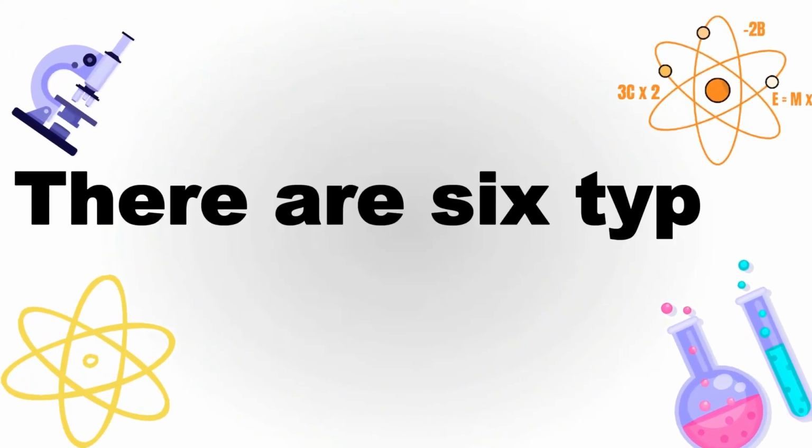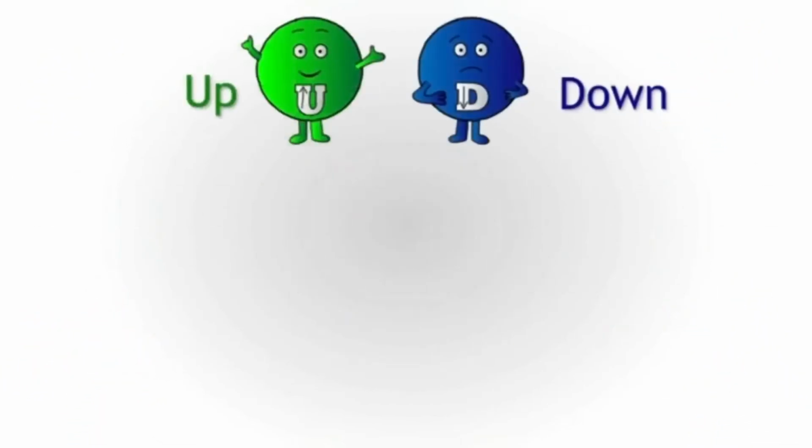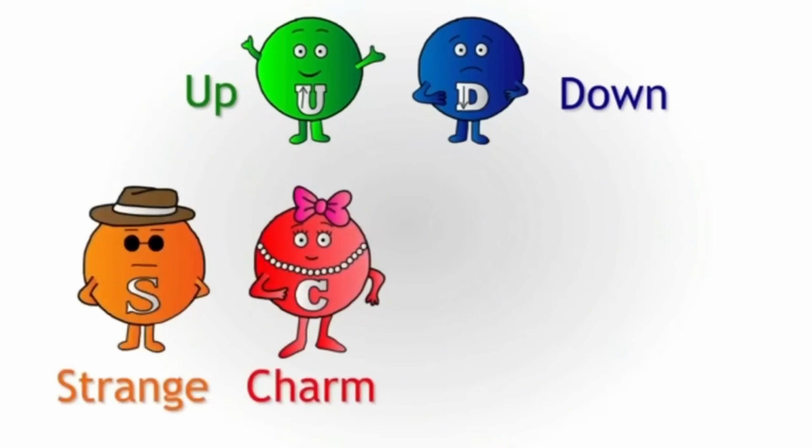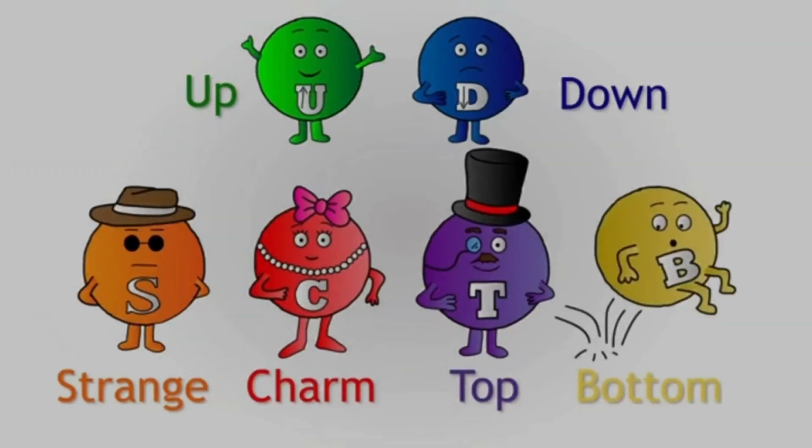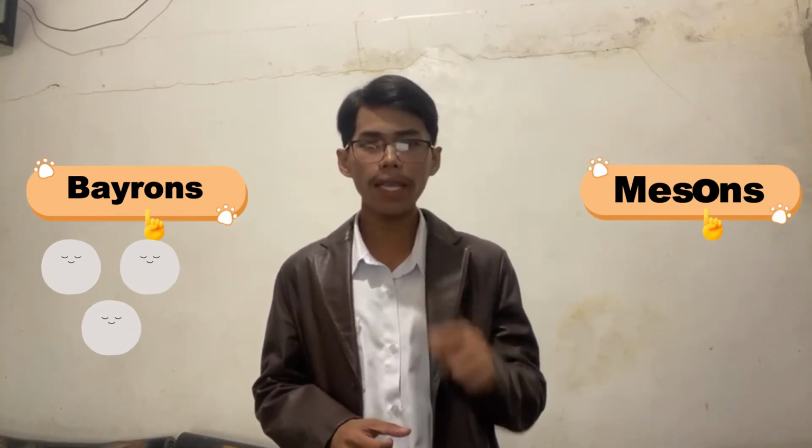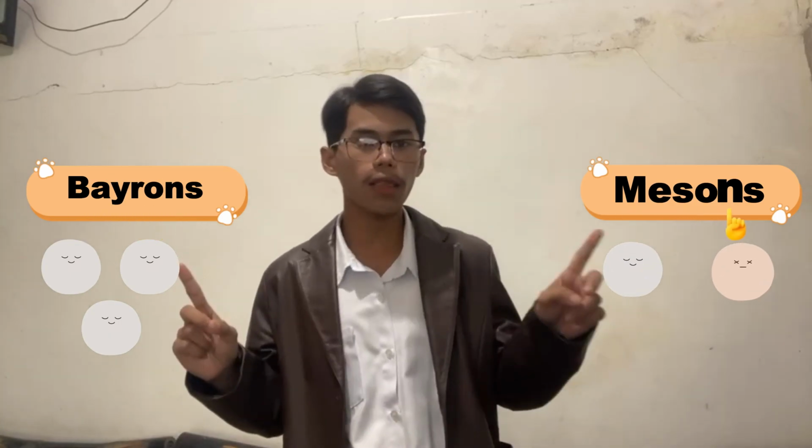There are 6 types of quarks: the up and down quarks, followed by the strange quark, charm quark, top quark, and bottom quark. In particle physics, quarks do not exist freely in nature. Instead, they combine to form larger particles called hadrons, which are bound together by the strong nuclear force. Hadrons are divided into two main categories, baryons and mesons. A baryon is composed of 3 quarks, while a meson is composed of 1 quark and 1 antiquark.